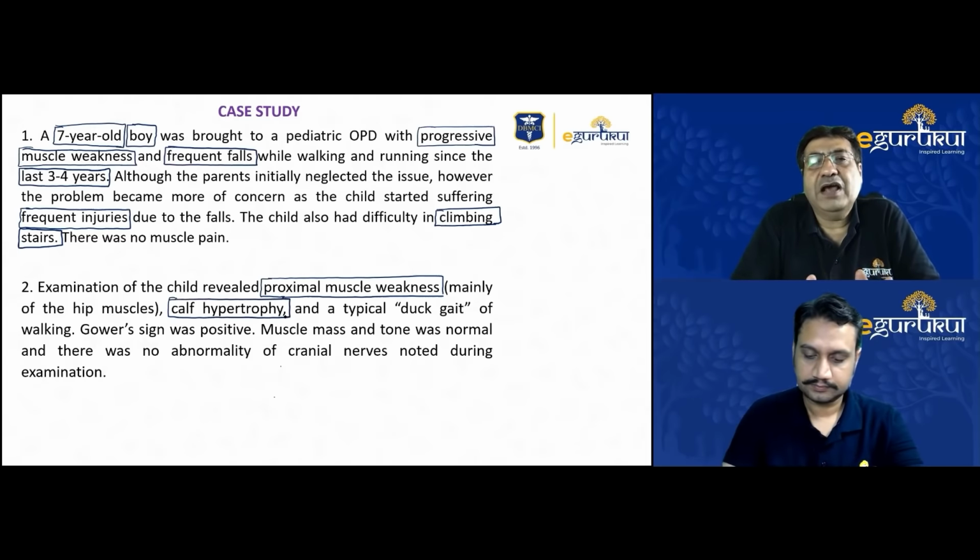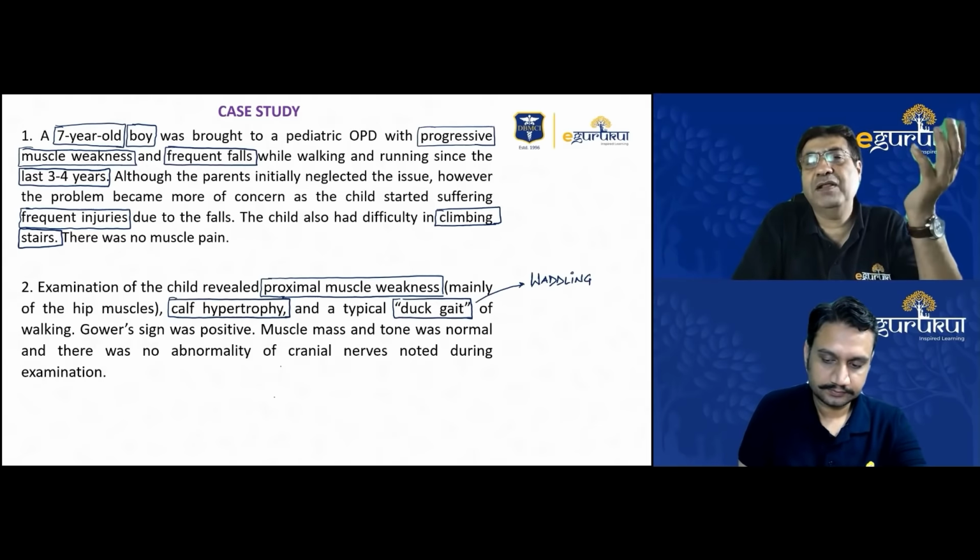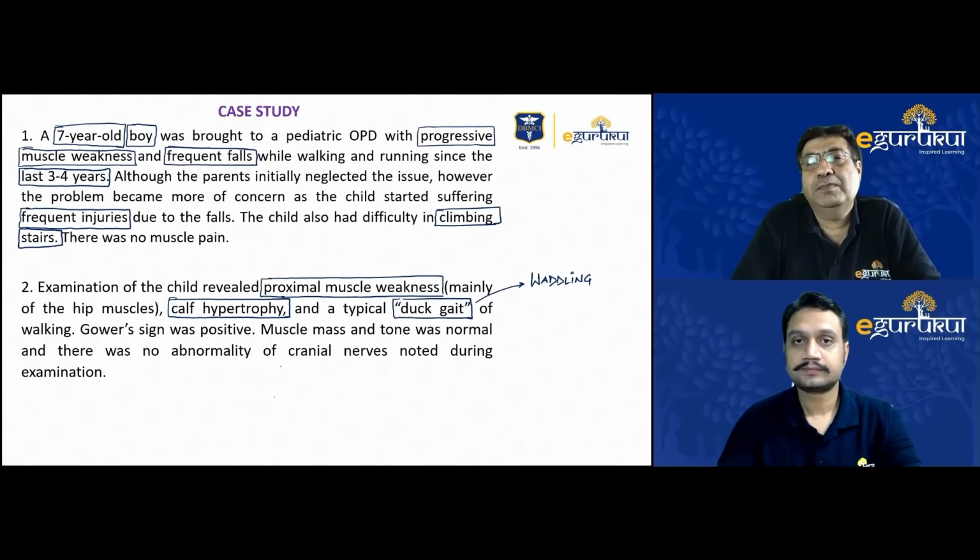When we asked him to walk from one side of the room to the other, the child walked in a typical duck-like gait, which you often call the waddling gait. That very clearly showed that the child had hip girdle muscle weakness. In a 7-year-old child with hip girdle muscle weakness and waddling gait, that was the time when we started thinking about what the problem could be. Gowers sign was positive. Dr. Sushil will explain this much better. We asked the child to sit, and then to stand from the sitting position.